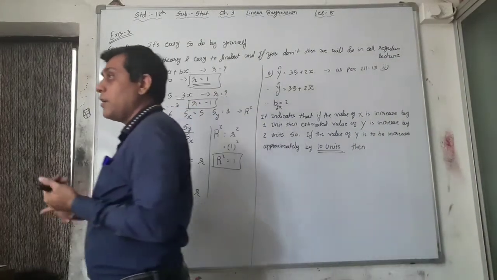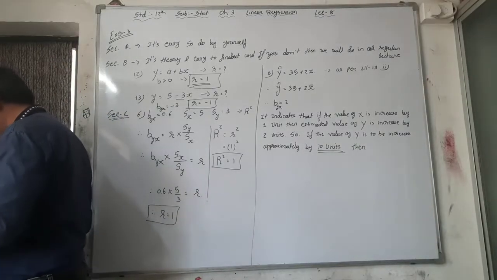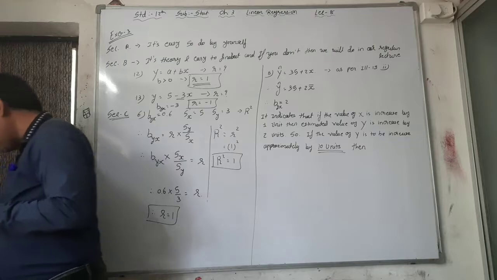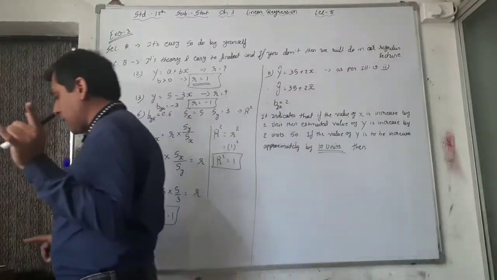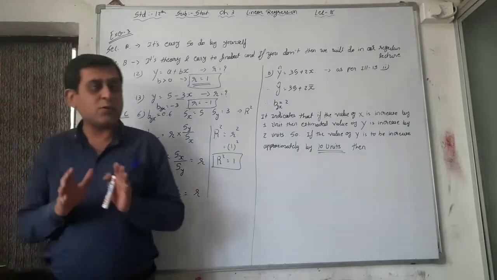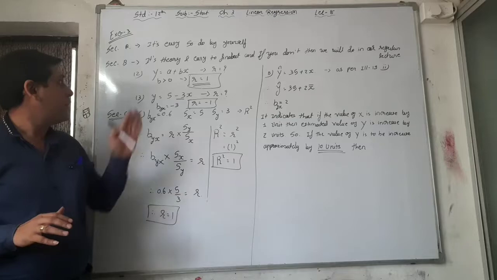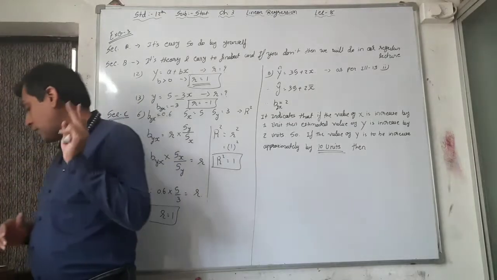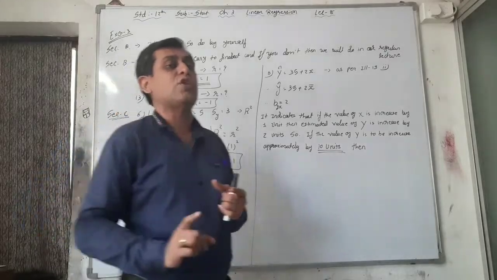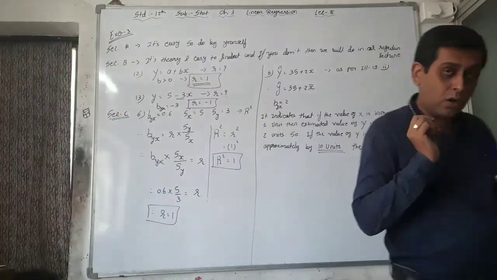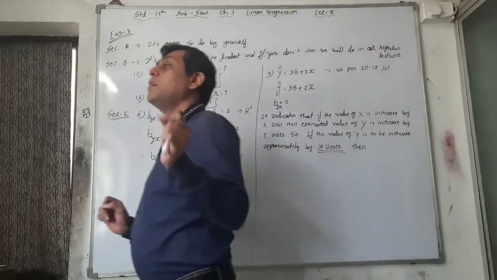What does that mean? Move forward to page number 141 again. See the first property: if b by x and bxy are positive, r is positive. We will do this in section B, questions 12 and 13. Now the second one: the regression coefficient is independent of the change in origin, but it is dependent on the change in scale.